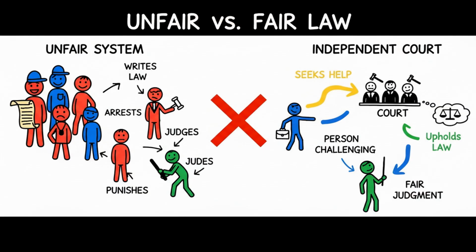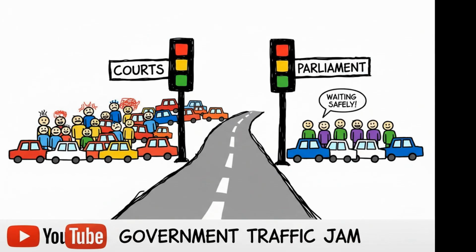Checks and balances also protect ordinary people. Imagine the government wants to punish someone unfairly. If the same group writes the law, arrests the person, judges the case, and controls the punishment, the person has almost no protection. But if courts are independent, the person can challenge the government. If lawmakers investigate the executive, corruption can be exposed. If leaders know they can be questioned, they are less likely to act like kings.